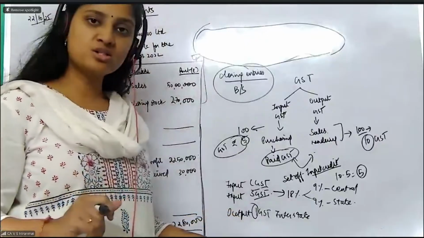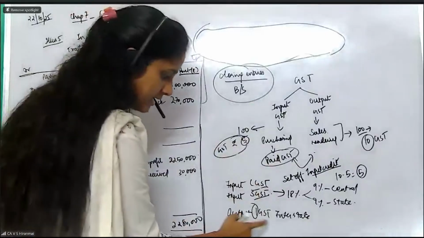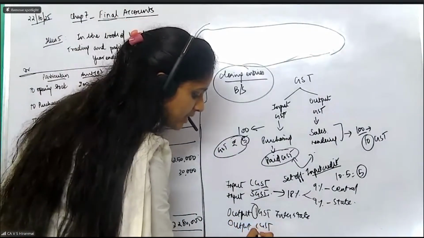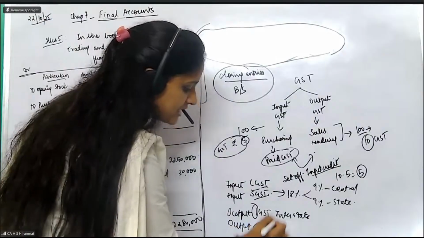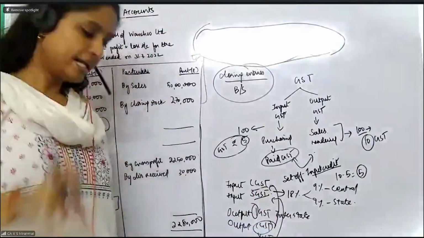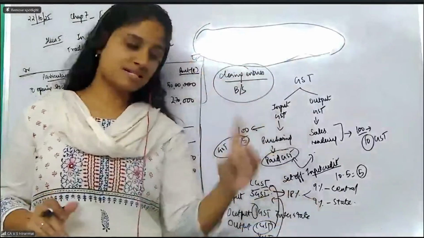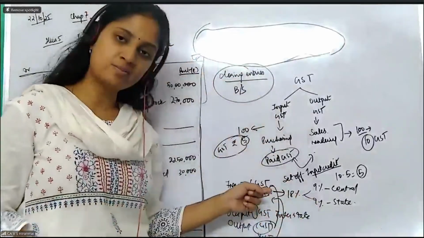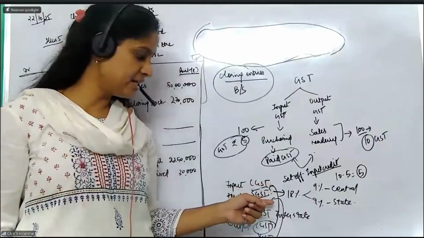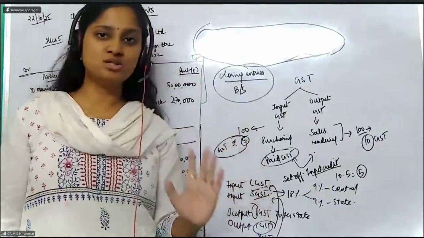So now the question should be, if you get output, for example, in this question it is IGST, but usually you will have output CGST and output SGST. You will set off CGST with CGST, SGST with SGST. Now, if you get IGST, what to do? If you get IGST, the first thing is you take the set off from input CGST, and over and above that, if you also need money, then you can touch the SGST. For IGST, first you will be using the CGST value.